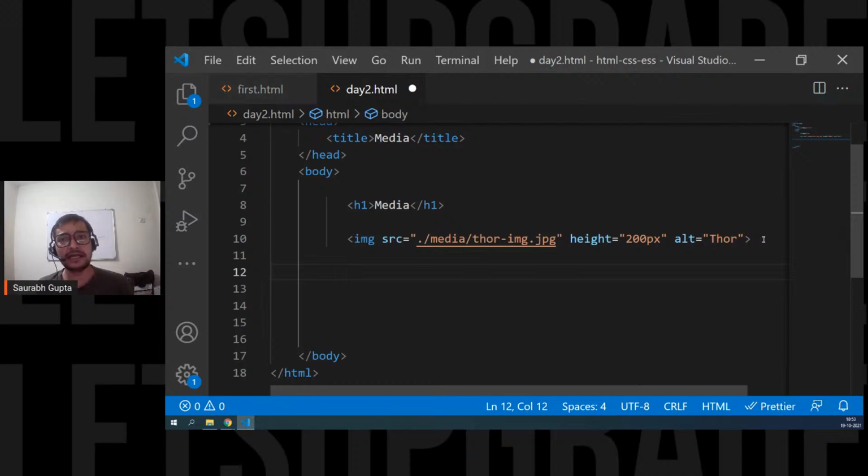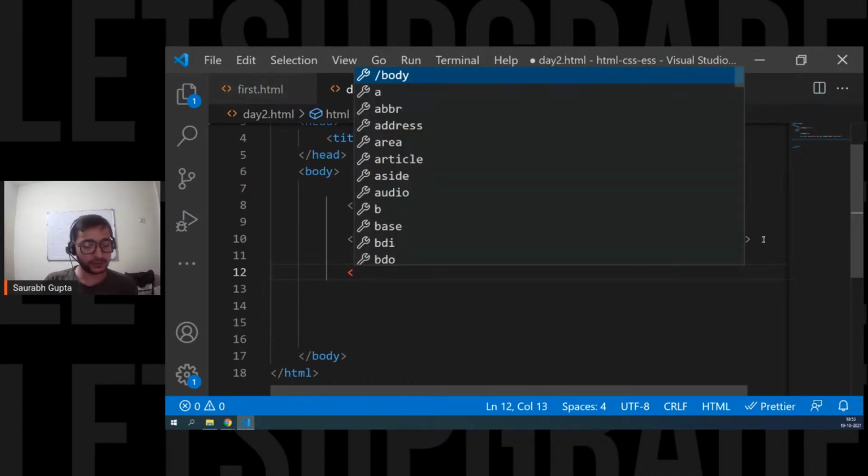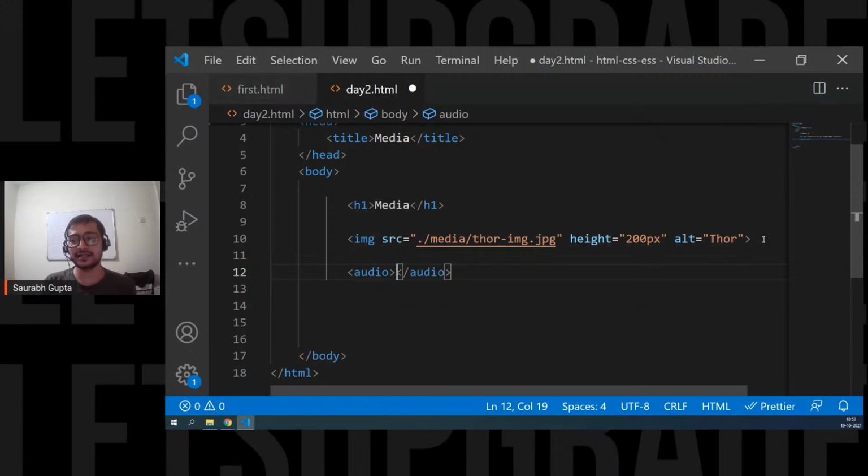Okay, guys, can we move ahead? Let's see how to put audio on the web page. And for that, again, you simply have an audio tag, just like you have an img tag for an image. What is the use of alt? Jatin, alt stands for alternate text. It's like information about your image. So if for some reason your image is not getting displayed, that alternate text will be displayed.